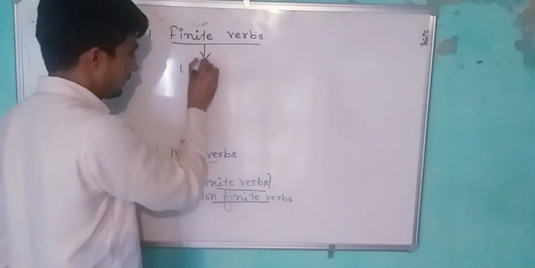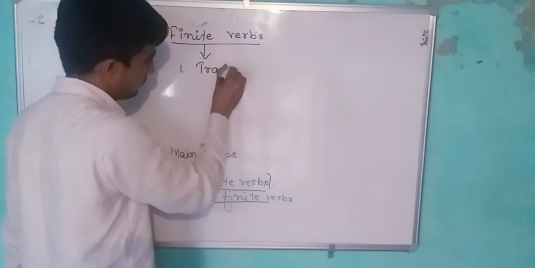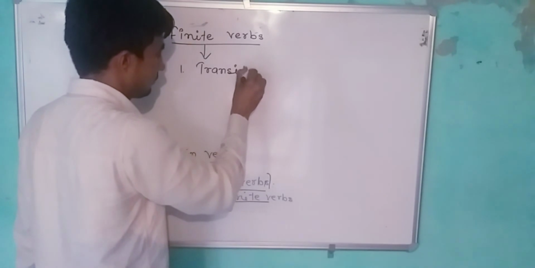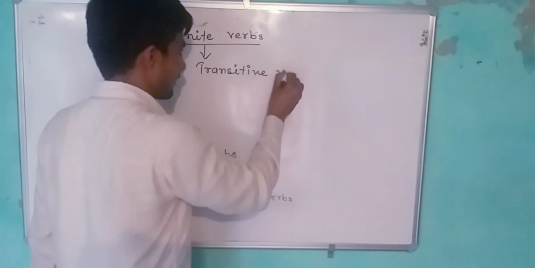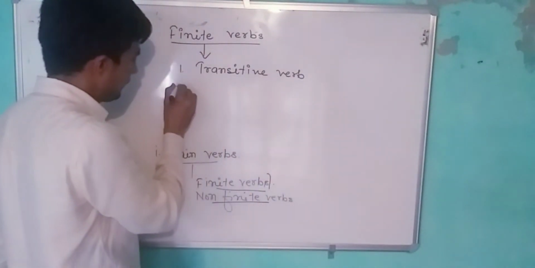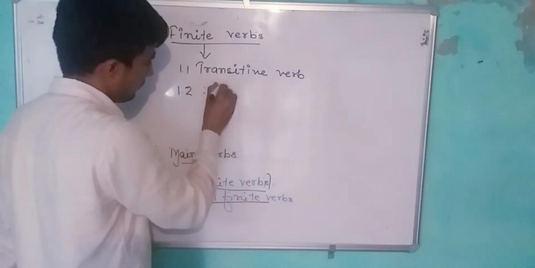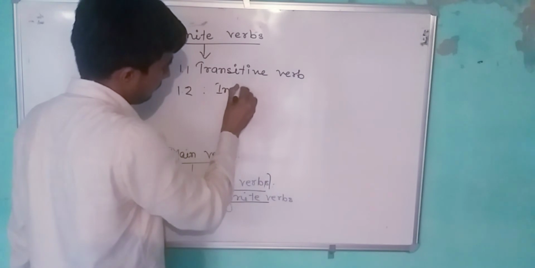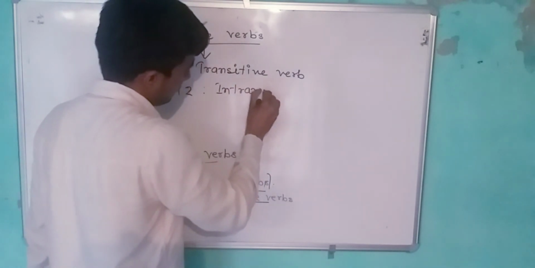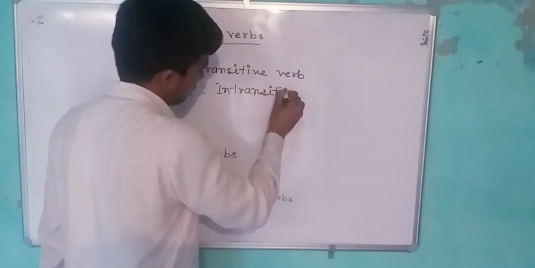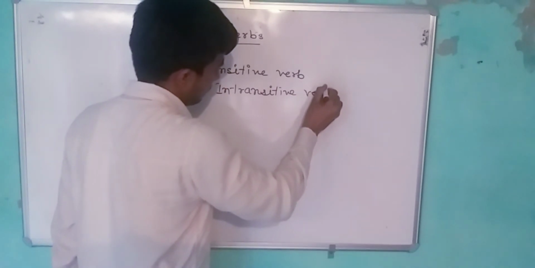First one is transitive verbs and second one is intransitive verbs.